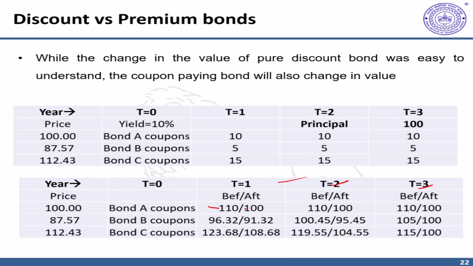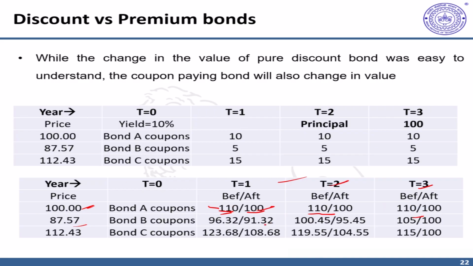For example, since this was a bond selling at par value, the end of the year value remains the same. Immediately before the coupon payment, the value is 110 because at this stage you are supposed to receive the coupon. Once you receive the coupon, those 10 rupees go to your account and the bond value again comes back to 100. And the same happens after year 2 and 3.